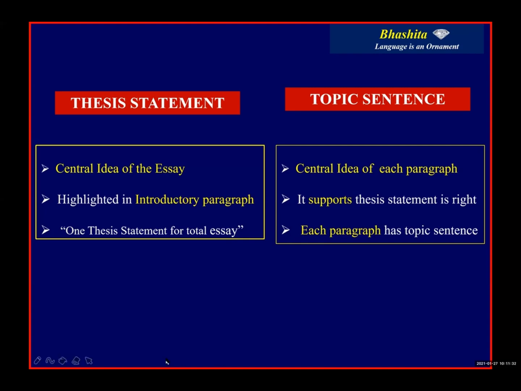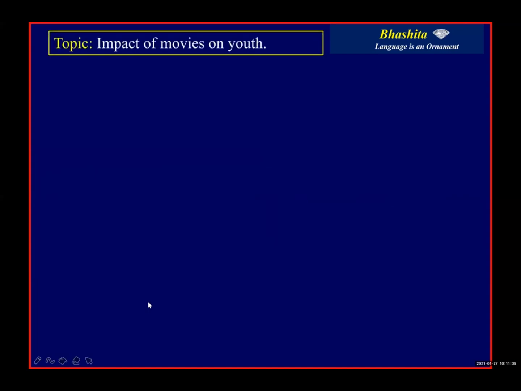Let us see how to write a thesis statement and topic sentence for your better understanding. I have given a topic here: impact of movies on youth. Observe carefully, it is a debatable topic. So generally for a debatable topic, a writer may have 2 to 3 opinions.